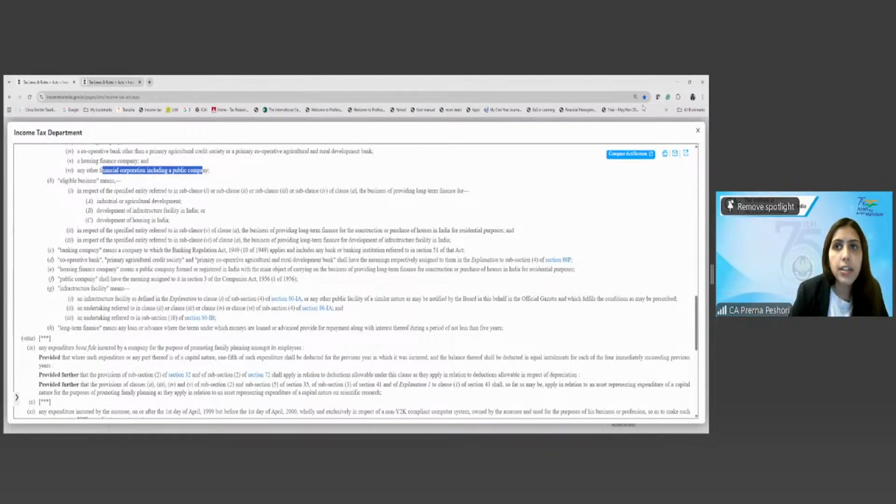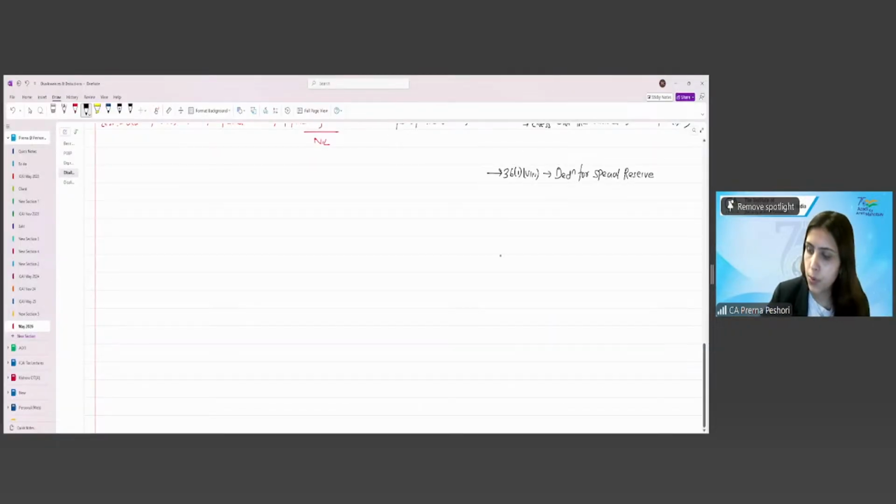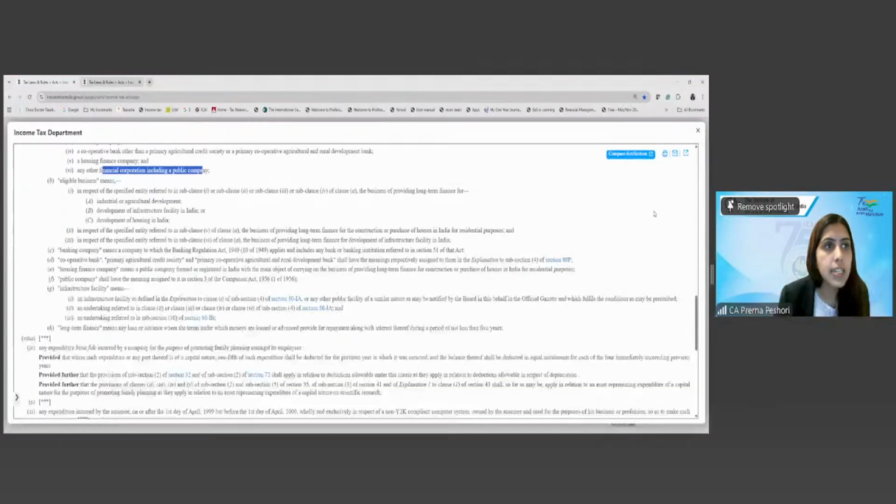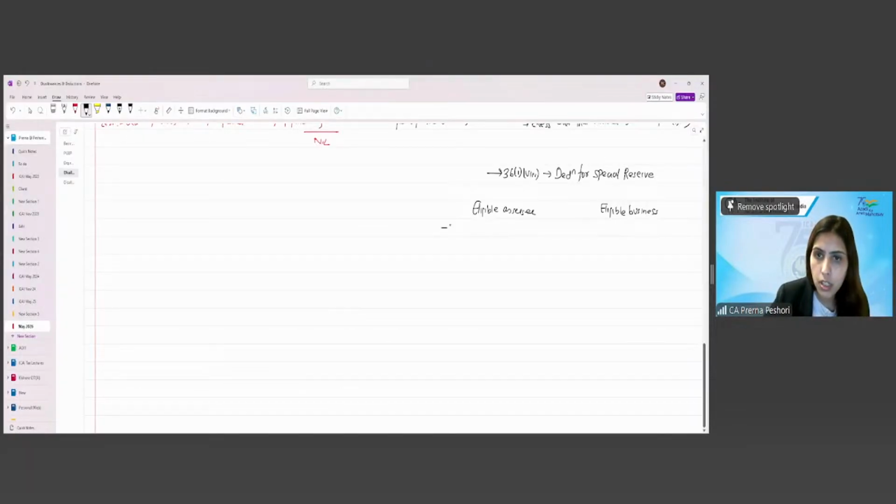Very simple, right? So just write it over here. Who is the eligible assessee? And here I am writing eligible business, right? So eligible assessee is first financial corporation, or public sector company or any other company, bank, cooperative bank, right?